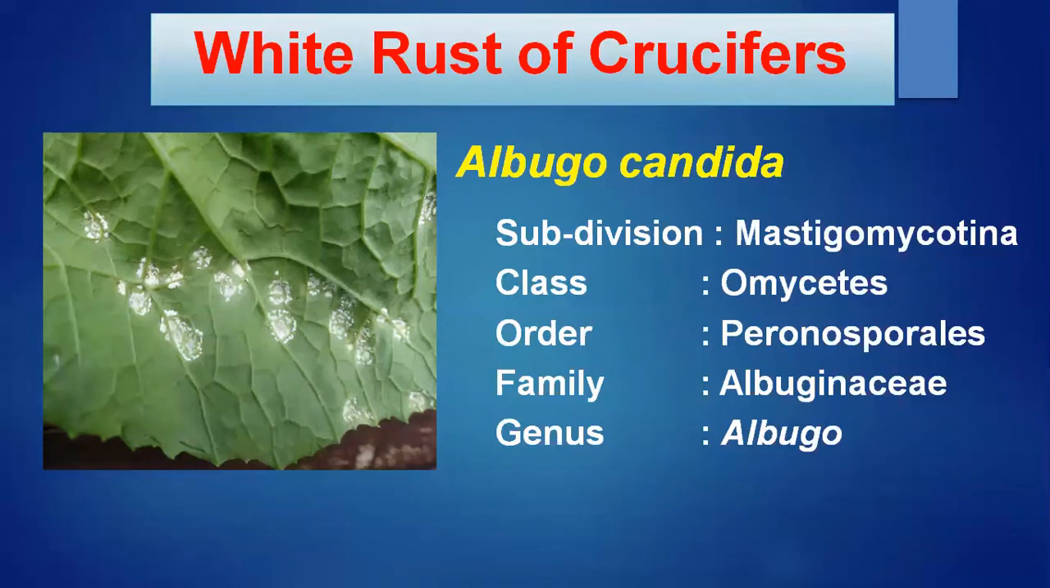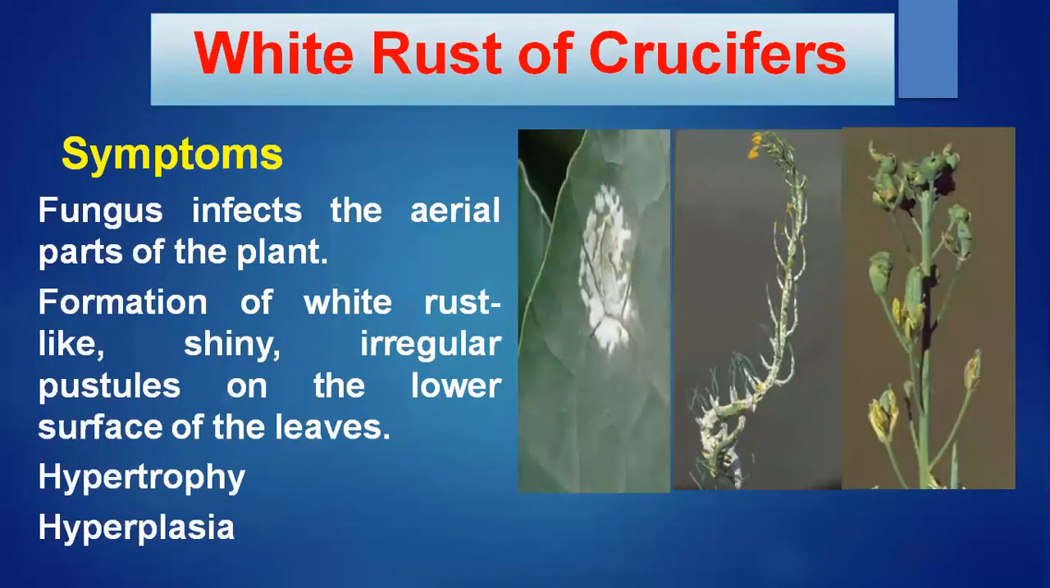So there are many species: Albugo bliti, Albugo candida, Albugo portulacae, etc. Next, we'll see why it is called white rust. Why? Because of the symptoms. Now we'll see what kind of symptoms the pathogen develops in the plant body of the crucifers.